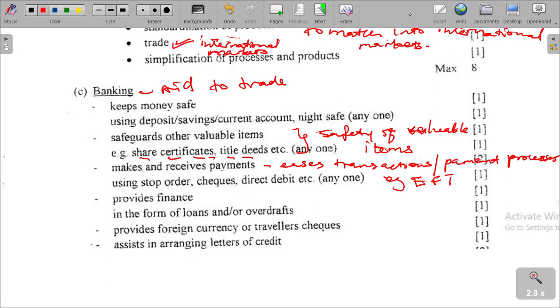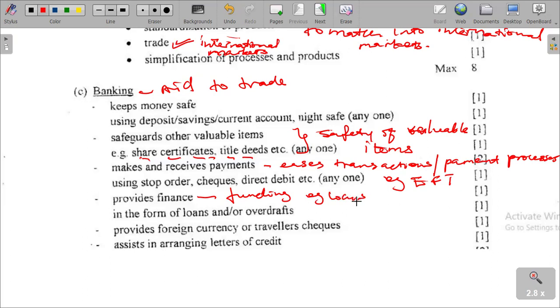And then provide finance. How does banking promote trade? It provides finance, like saying funding of trade, e.g. loans.